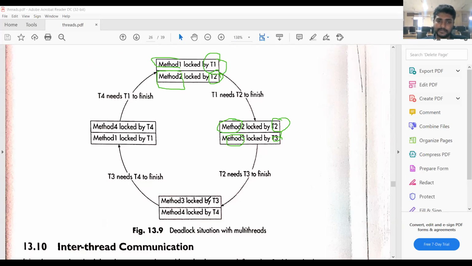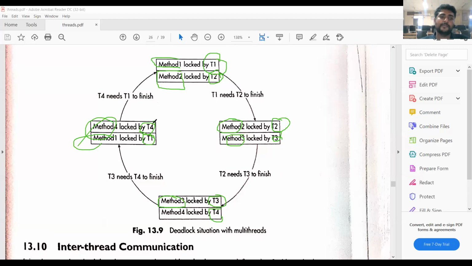Here method 3 is locked by thread 3. Thread 4 is executing method 4. Thread 1 is executing method 1. So here see the arrows. T4 needs T1 to finish.